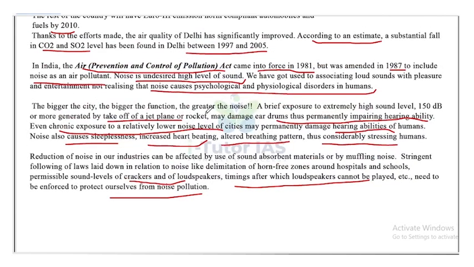So, the Air Pollution Act was enacted in 1981, which was amended in 1987 to include noise, and we have seen what the issues are when it comes to noise pollution. There are some suggestions, which include usage of noise absorbent materials or muffling of noise, and stringent laws, like horn-free zones in and around hospital areas, use of crackers and loudspeakers with permissible sound levels, and timing for the loudspeakers. All these will protect us from noise pollution.